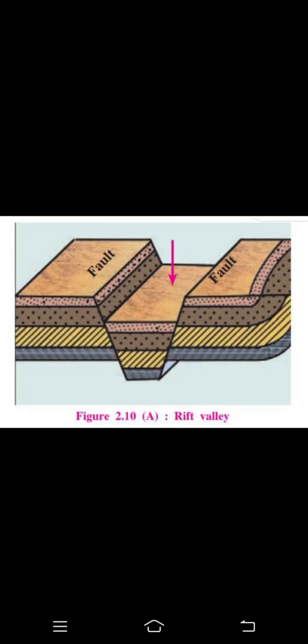Now this is a rift valley. When both the sides are losing some tension, losing some tension means there is no pressure.